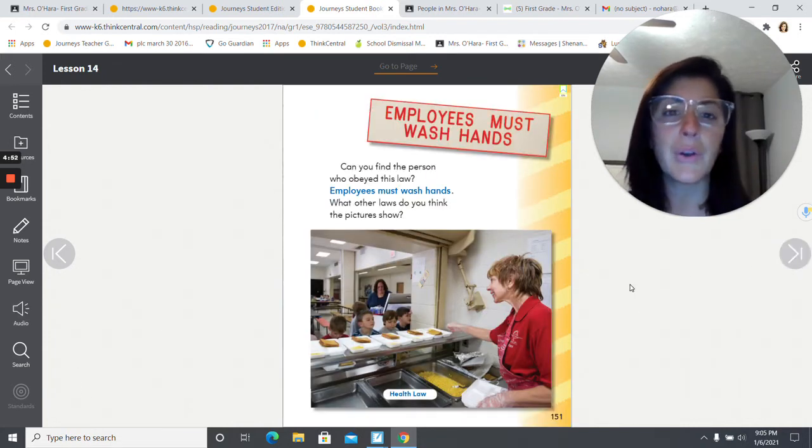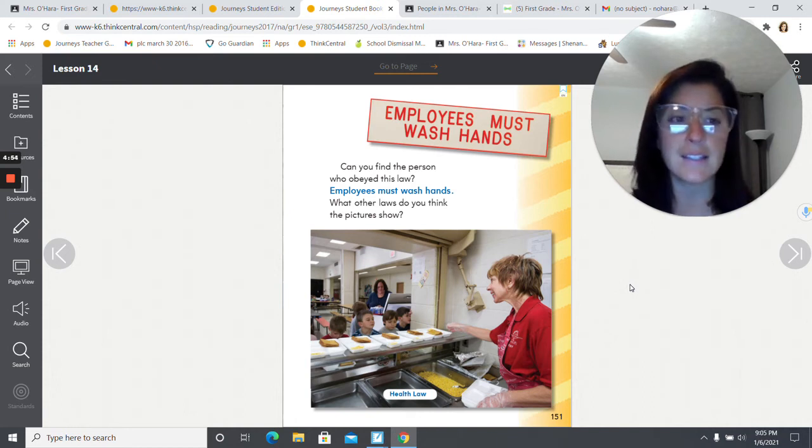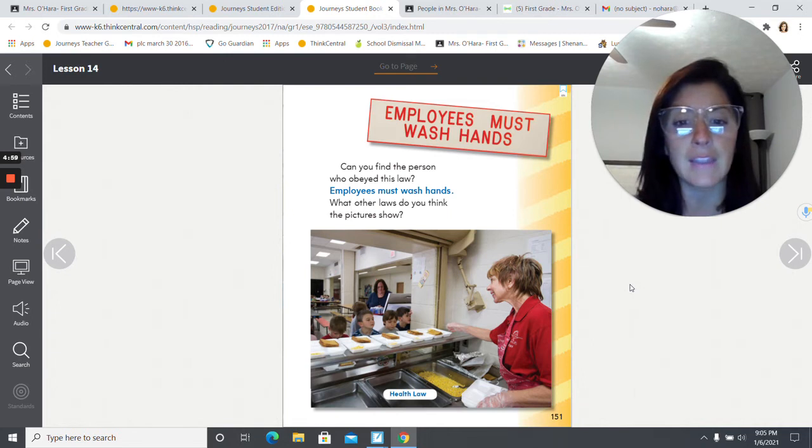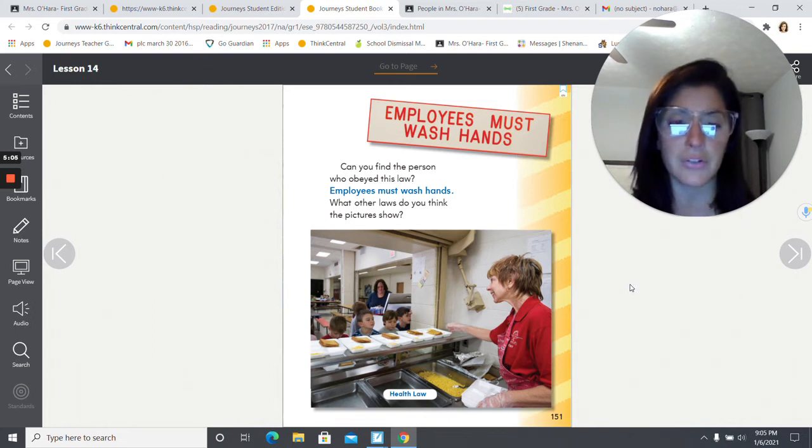It says employees must wash hands. This is a health law. It says, can you find the person who obeyed this law? Employees must wash hands. What other laws do you think the pictures show?